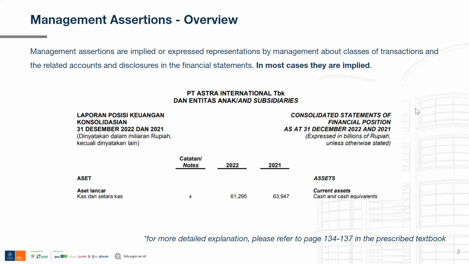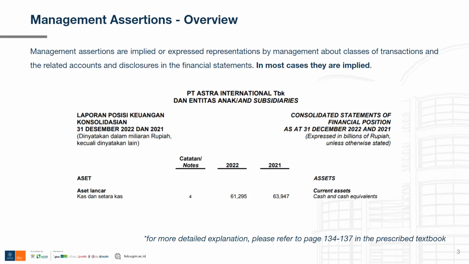For the first topic, we will be talking about management assertions. Our prescribed textbook defines management assertions as implied or expressed representations by management about classes of transactions and the related accounts and disclosures in the financial statements. And in most cases, they are implied and not explicitly stated. Now, what does implied mean?